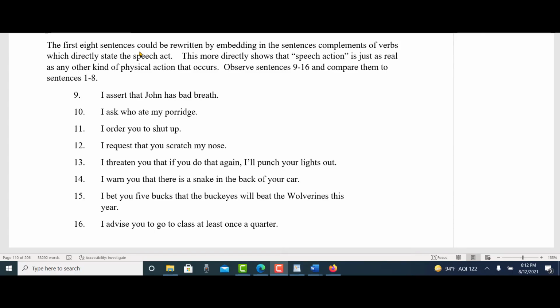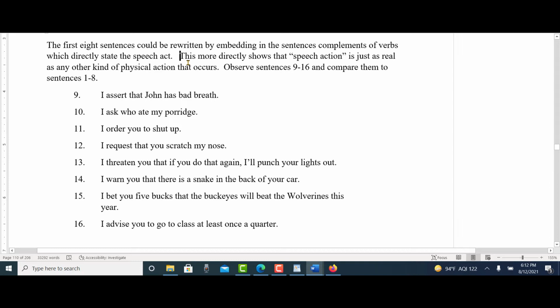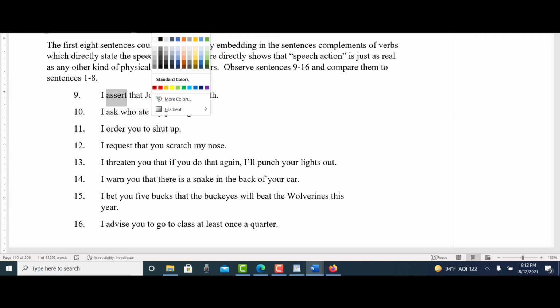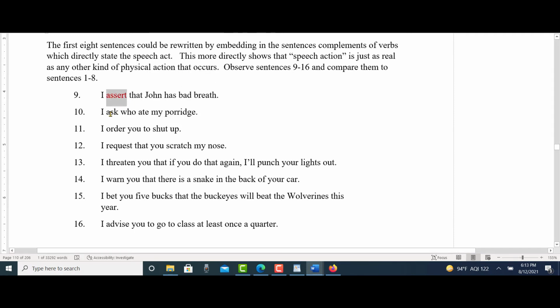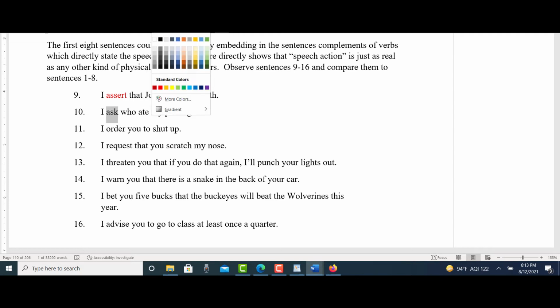The first 8 sentences could be rewritten by embedding in the sentences complements of verbs which directly state the speech act. This more directly shows that speech action is just as real as any other kind of physical action that occurs. Observe sentences 9 through 16, compare them with the sentences 1 through 8. Notice how I'll highlight that performative verb in each one. That kind of tells us what's going on.